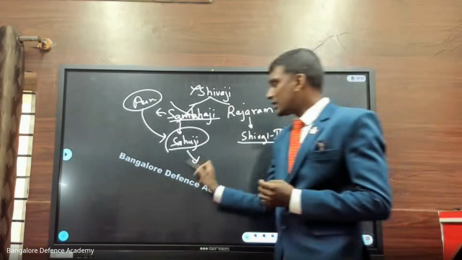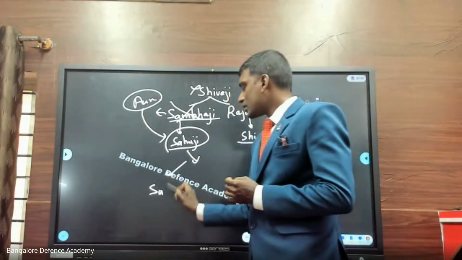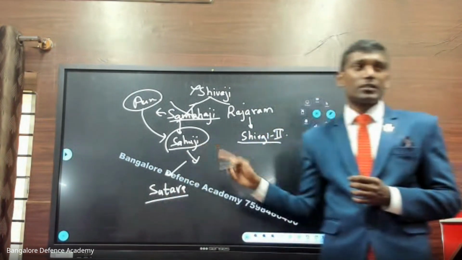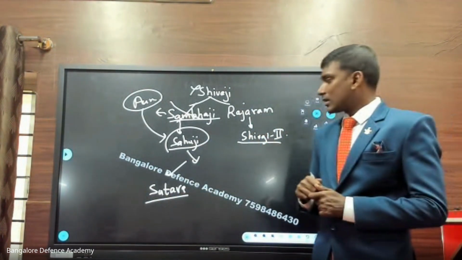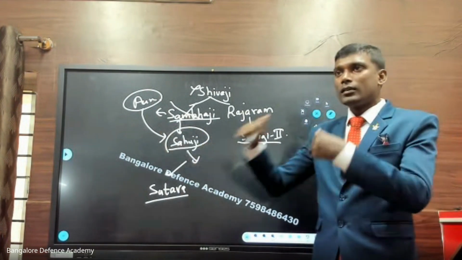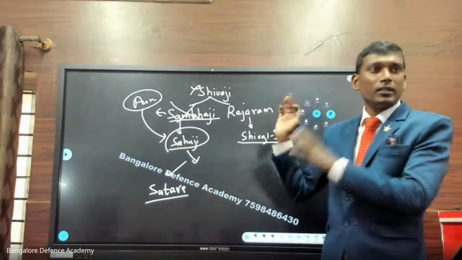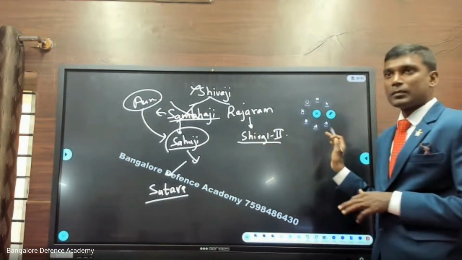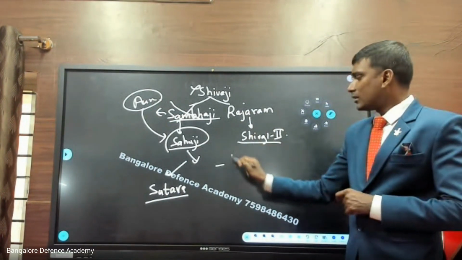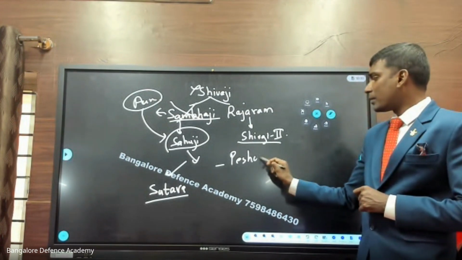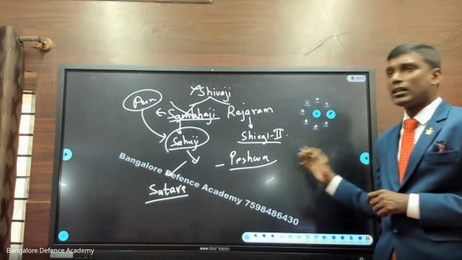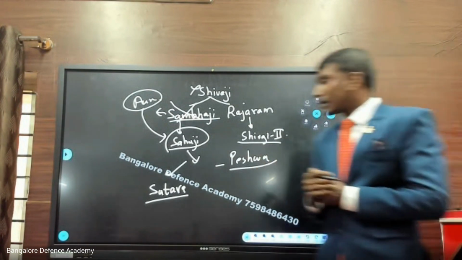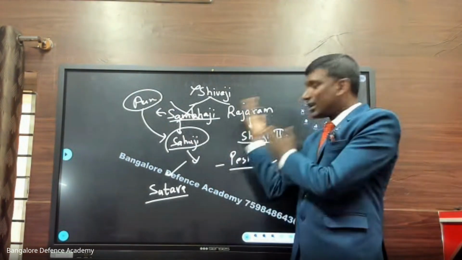Shahuji gets angry and goes to a place called Satara. Satara is in Maharashtra. He says that I don't want anything, I will be settled down there. Shivaji II and Tarabai go to different places, and there was a vacancy. So for the first time, the Peshwa starts ruling, and Peshwa Balaji Vishwanath becomes the first Peshwa to rule the Maratha Empire. We'll see this in medieval history.